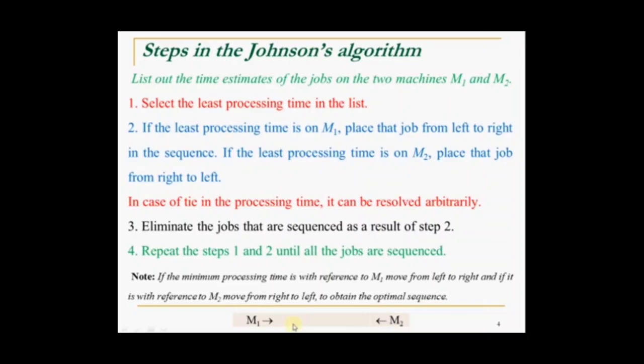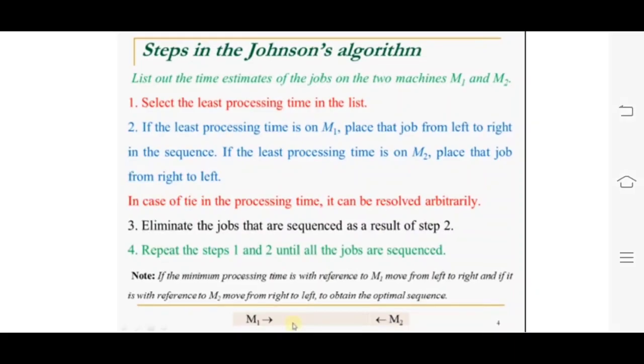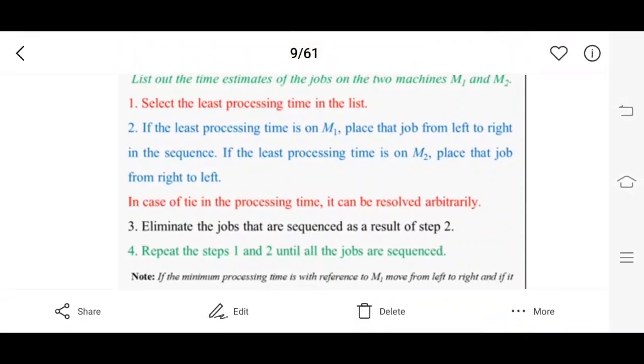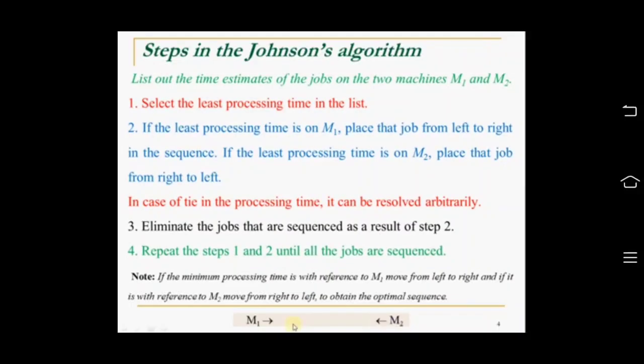Next, whenever we are solving sequencing problems, there is a methodology or algorithm we use. Such an algorithm is called Johnson's algorithm or Johnson's rule. In that, the first step is to select the least processing time in the list. If the least processing time is on the M1 machine, then place that job from left to right in the sequence. If the least processing time is on M2, place that job from right to left.